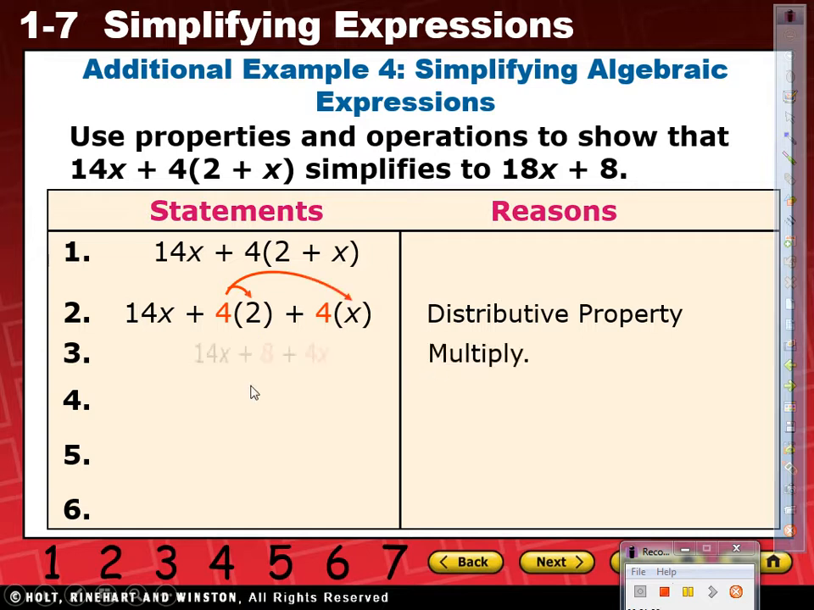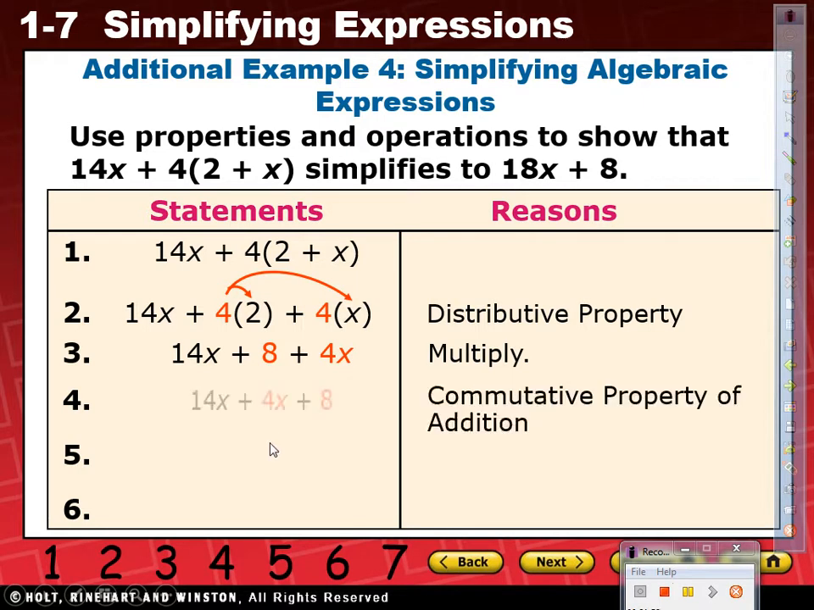You write multiply. So what is 4 times 2? That's 8. 4 times x is 4x. By looking at it, don't say it out loud, what would you do next right here? Everybody see it? Don't we move stuff around? What property is that? Commutative. That is correct. Commutative property. So therefore I move the 4x over here and the 8 at the end.